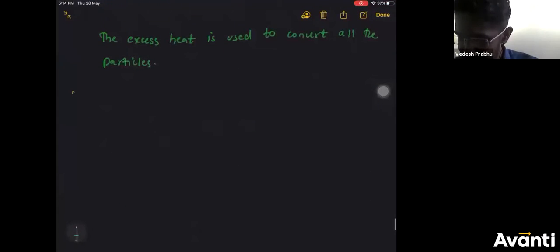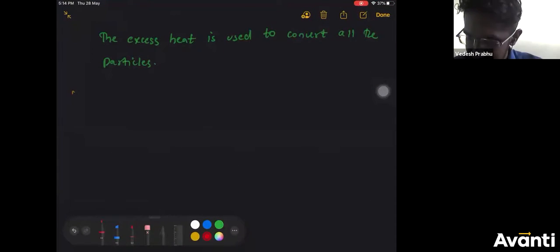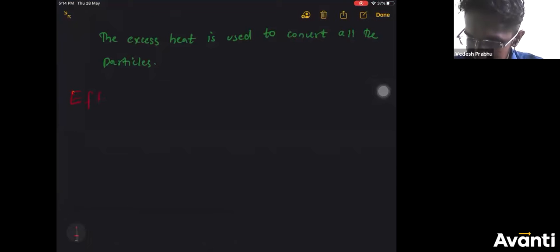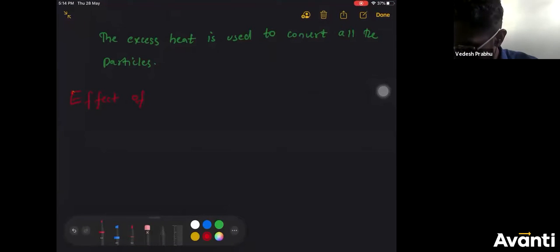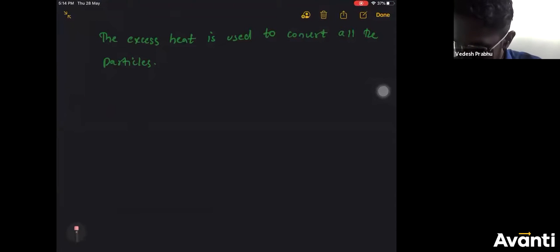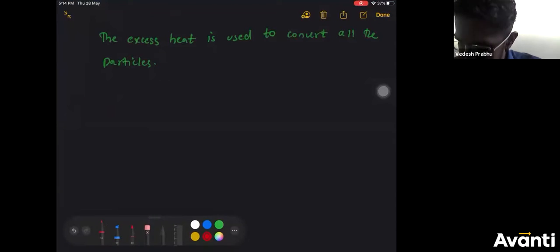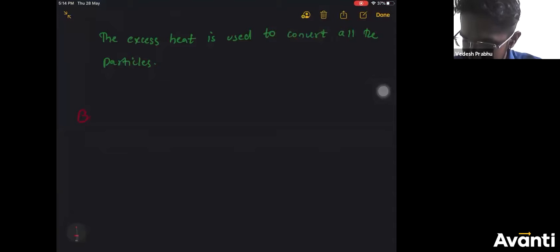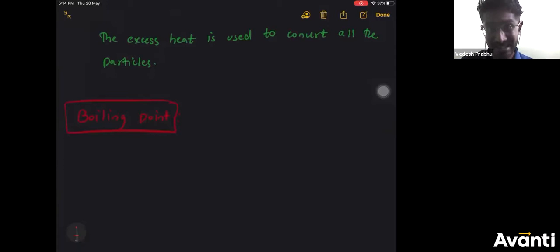So now comes the next topic, that is effect of pressure. Before that, I'll just write the definition of boiling point also. I've already written the definition of melting point in yesterday's class itself, so boiling point definition, I'll quickly write.